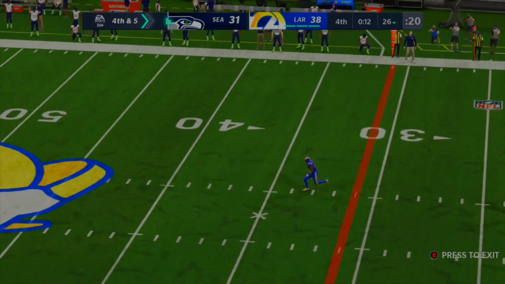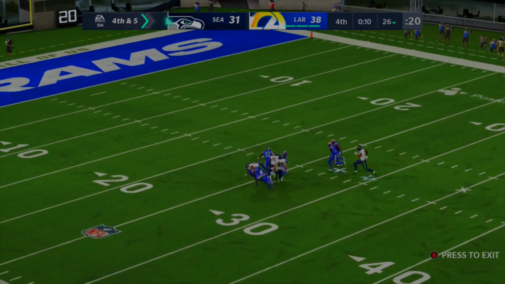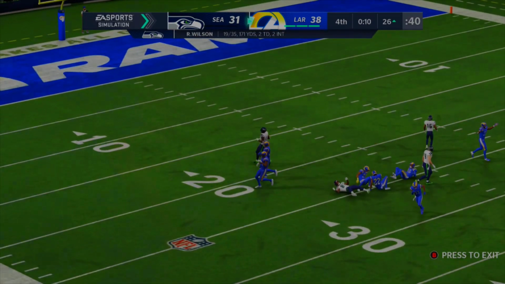Russell Wilson backs up, throws it deep. Is a receiver out there, throws it into pile. It's no good, and the Rams take over.